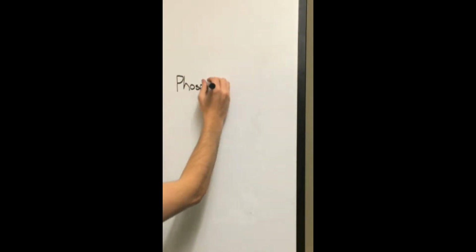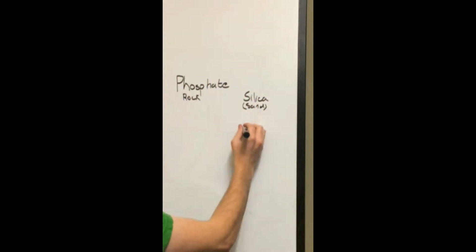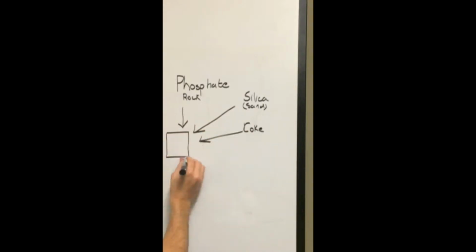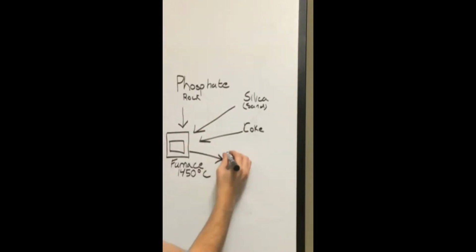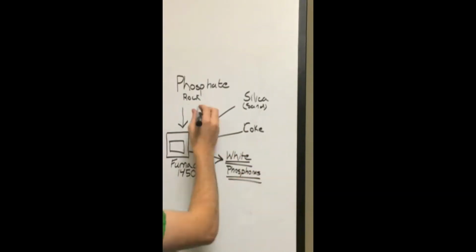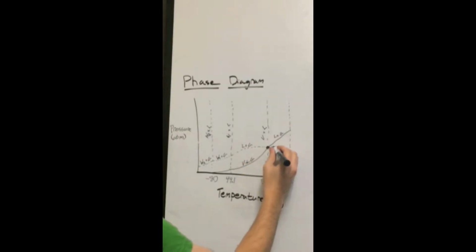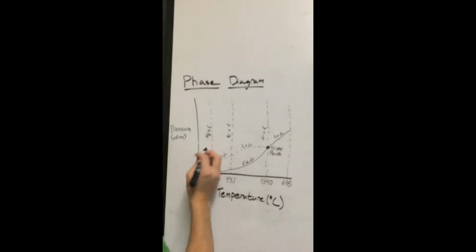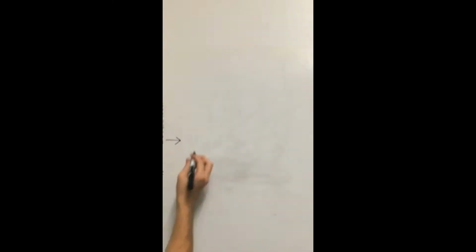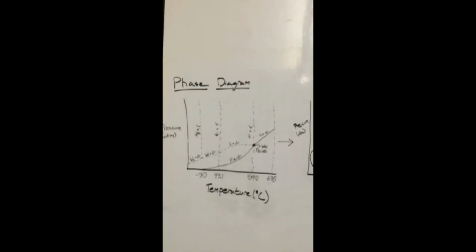White phosphorus is one of the many allotropes of pure phosphorus. It is made by heating phosphate rock, silica, and coke in a furnace at 1450 centigrade. The phase diagram shows that white phosphorus must coexist with gaseous and liquid phosphorus, and depending on conditions, white phosphorus can coexist with red and black phosphorus.